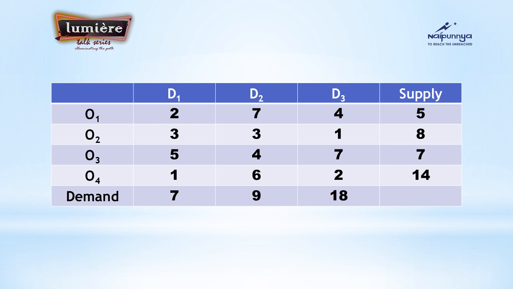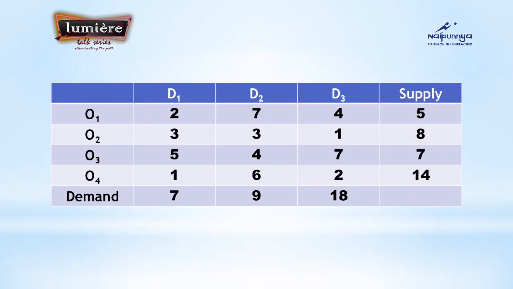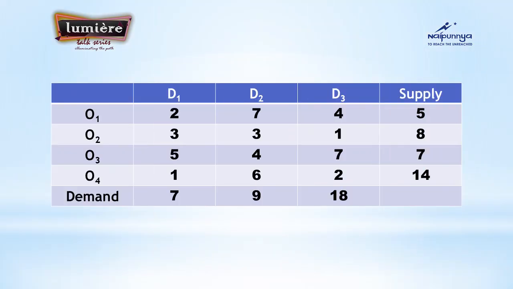In all the three methods, you can see the same format. You can see the problem in a given matrix form with rows and columns arranged. You can see O1, O2, O3, O4 as rows and D1, D2, D3 as columns. Actually, this is meant for the transportation of goods from origin to destination. It takes sometimes a cost, a distance or time. See, the O1, D1 value is what? 2. 2 can be a distance, 2 kilometers, or a time, 2 hours, or it can be a cost. So the time to transport that particular goods from O1 to D1 is 2.